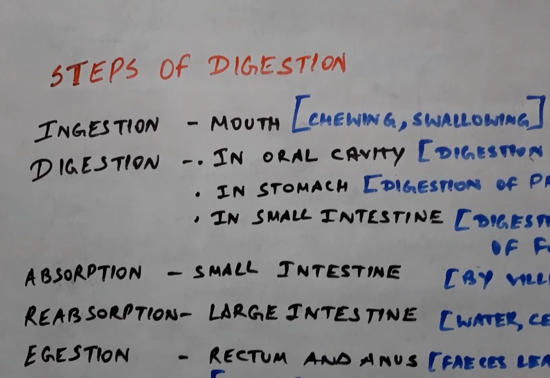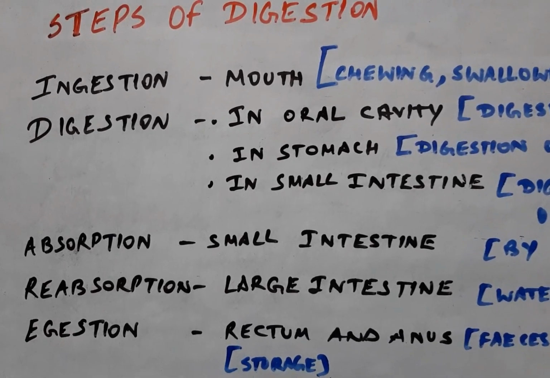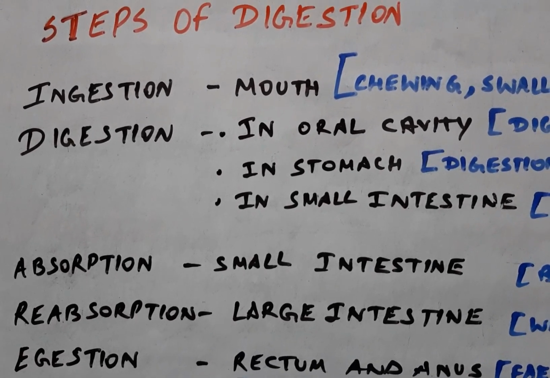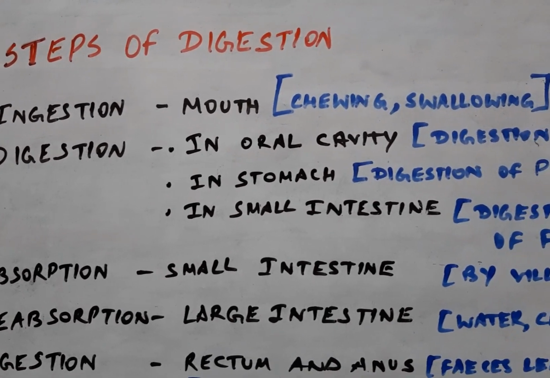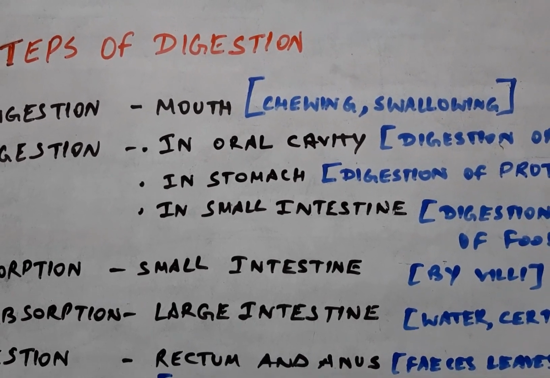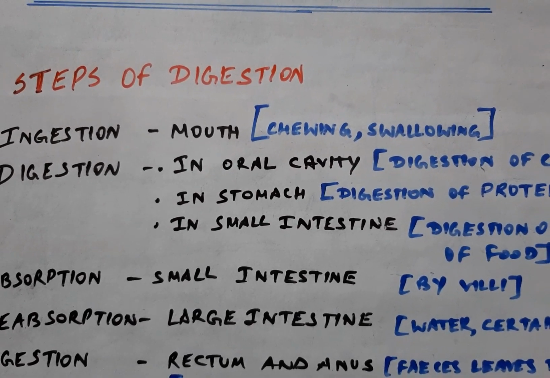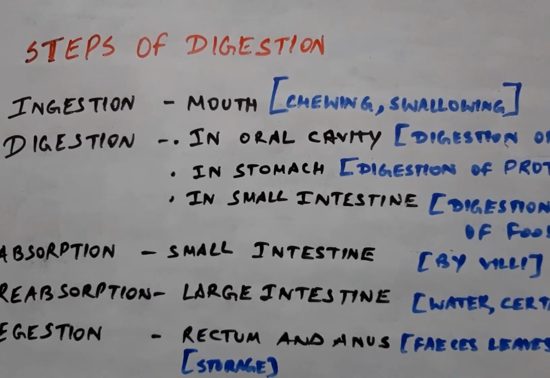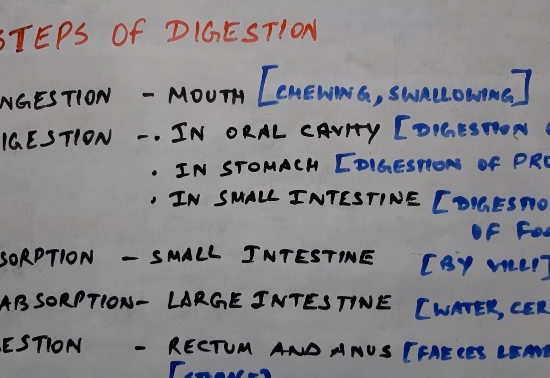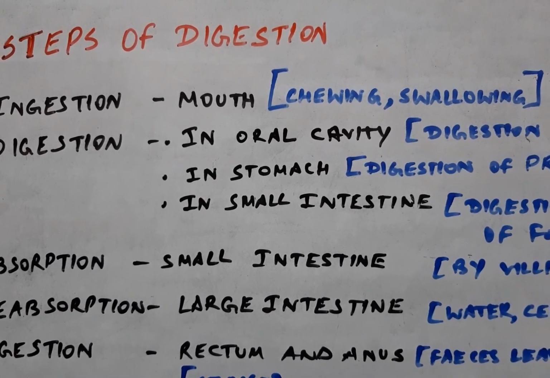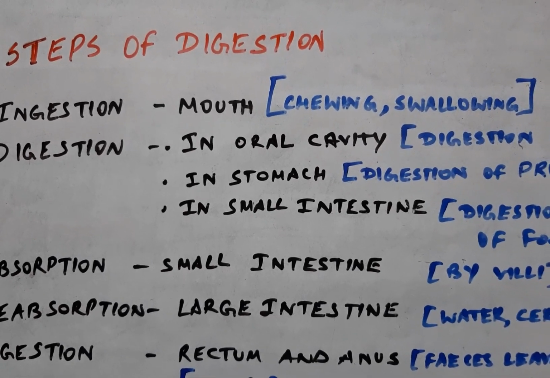The various steps involved in the process of digestion begin with ingestion, which is the intake of food in the mouth. This involves chewing and swallowing in the mouth. In the mouth, the food is chewed by the teeth, and after chewing, the food is digested.